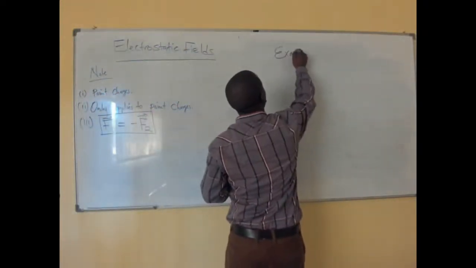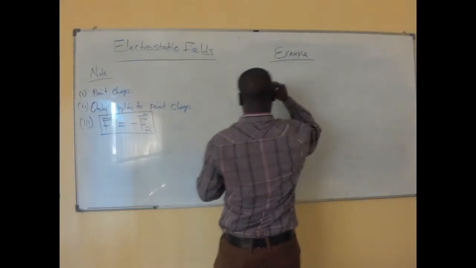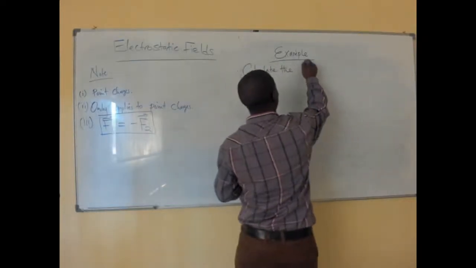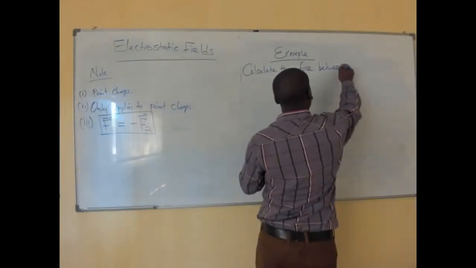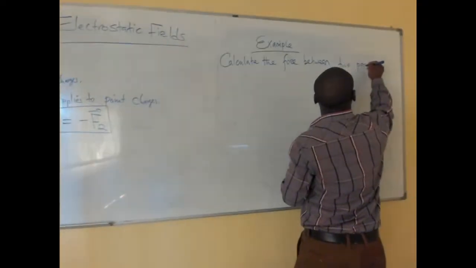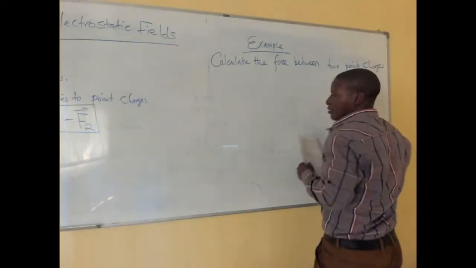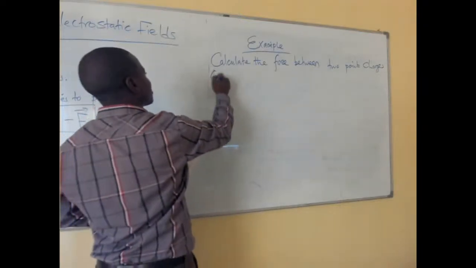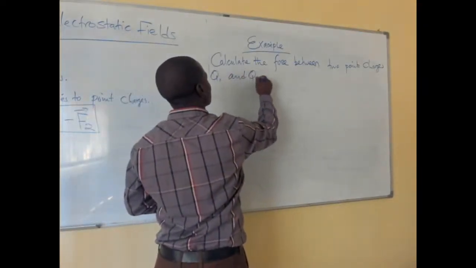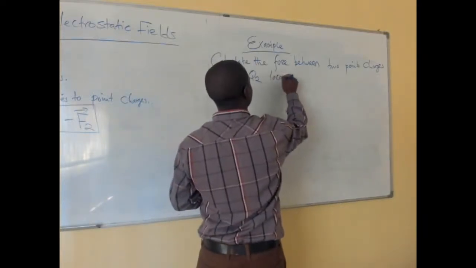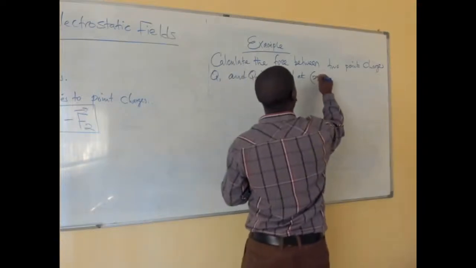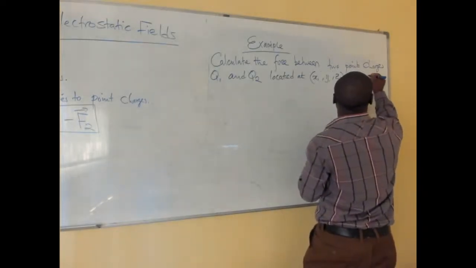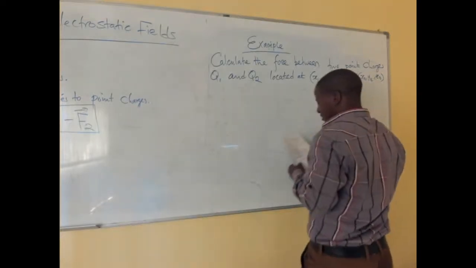Okay, example. So we are saying calculate the force between two point charges, that is Q1 and Q2, which are located at these points x1, y1, z1, and x2, y2, z2, in that way.